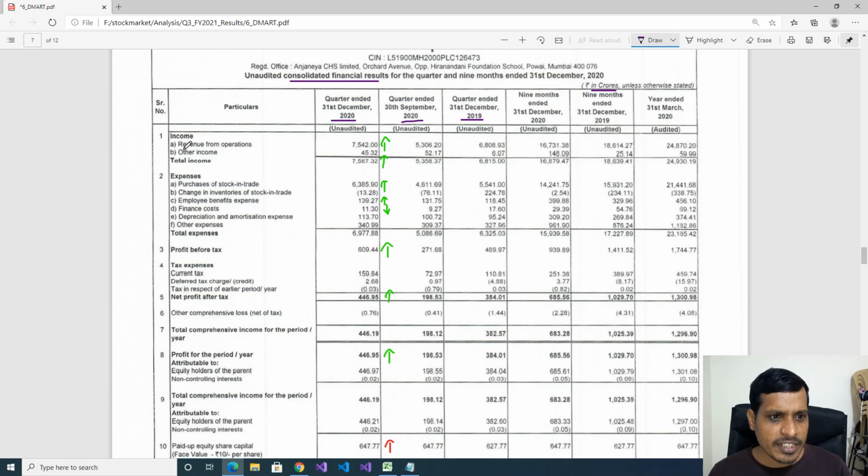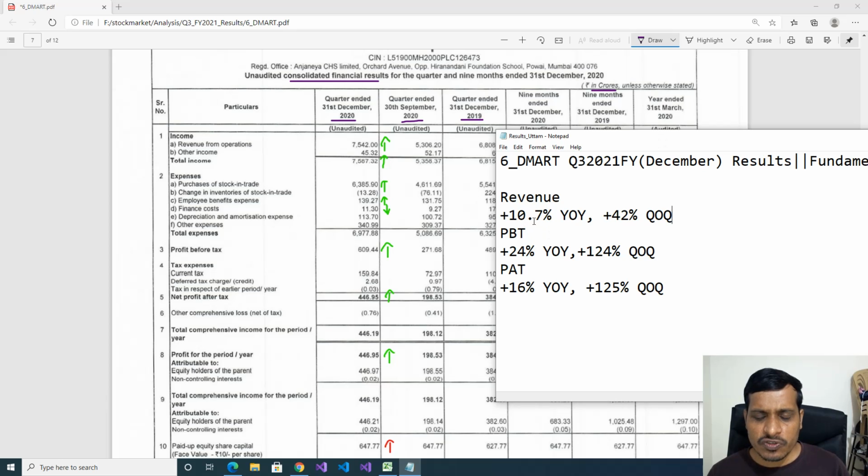Here, first item is revenue from operations. We'll compare year on year. In December 2019, DMart got 6,808 crores as revenue. In 2020, 7,542 crores. Now we'll see how much percentage increase. Here, revenue was increased 10.7 percent year on year.